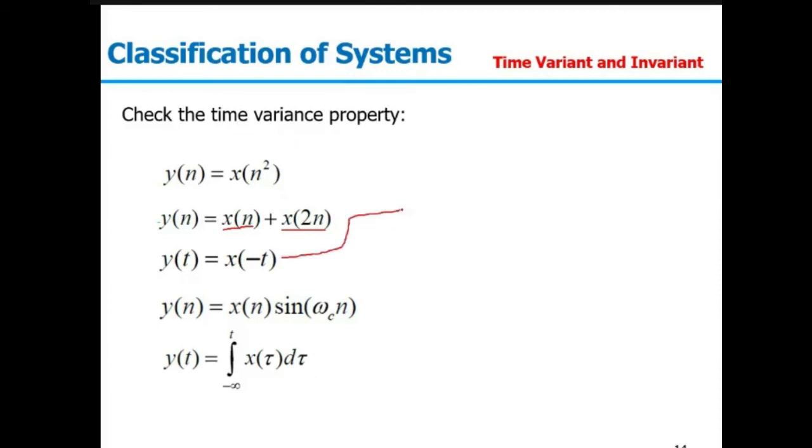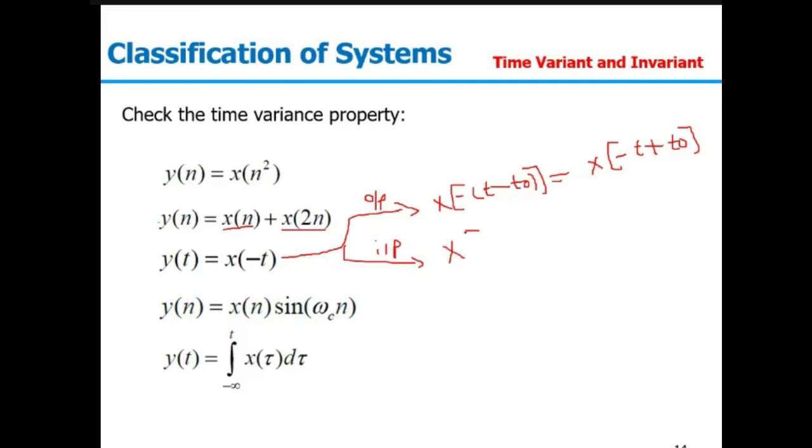When you cross check by delaying the output, it will be x of minus, comma, t minus t naught, or you can write it as x(minus t plus t naught). And when you first delay the input and then pass it to the system, it will be x(minus t minus t naught). Since both are not equal, the given system is time variant in nature.